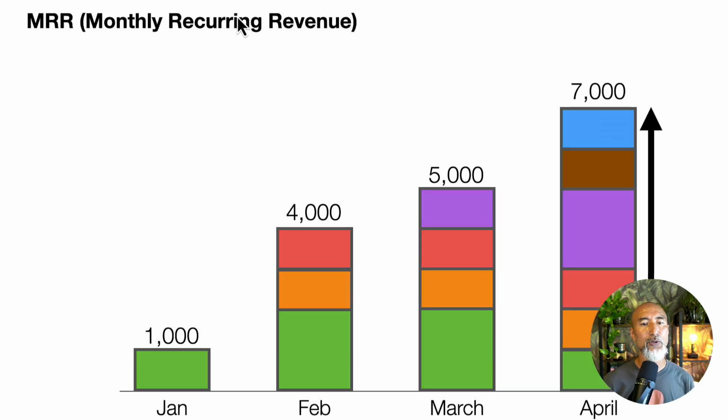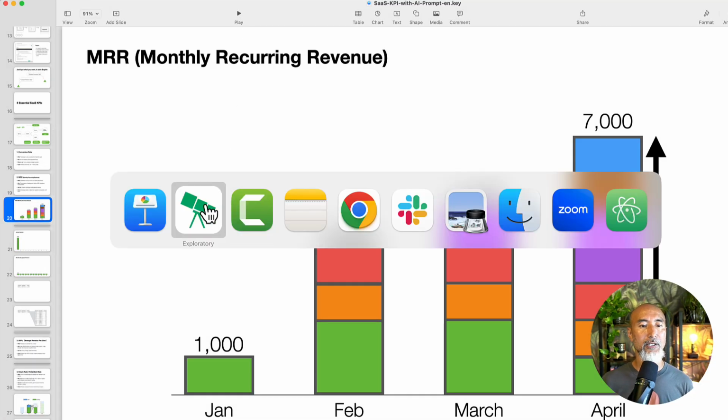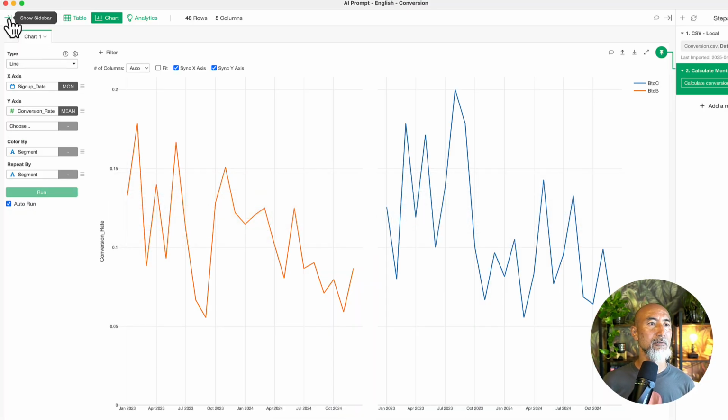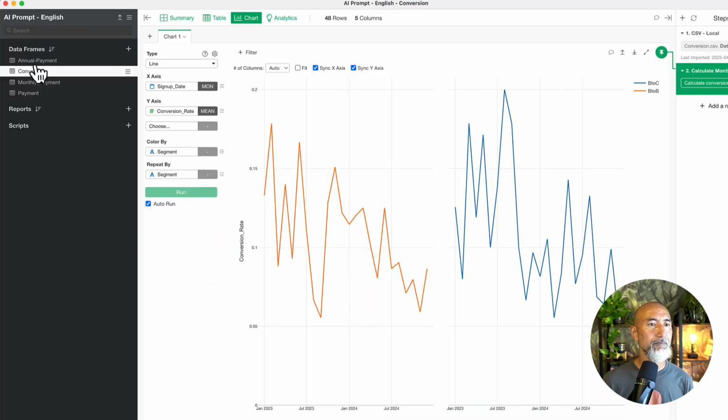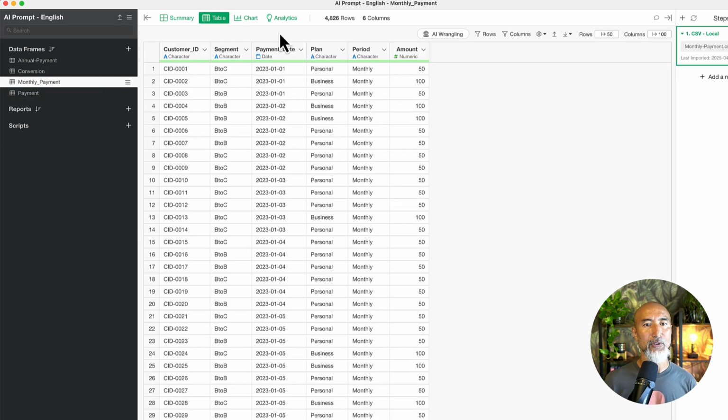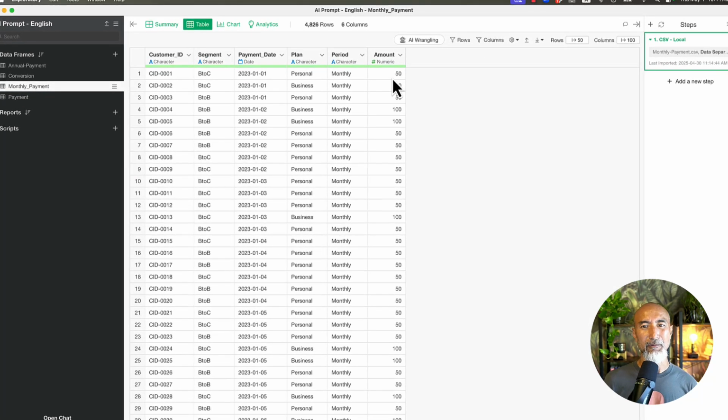All you need to do is basically summarize every month's payment. So let's see here, I'm going to just quickly calculate that. Here I have the monthly payment. Okay. And each month, a customer paid $50 or $100, based on the plan.